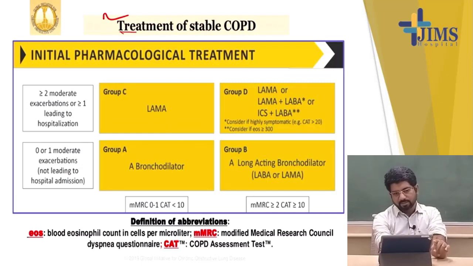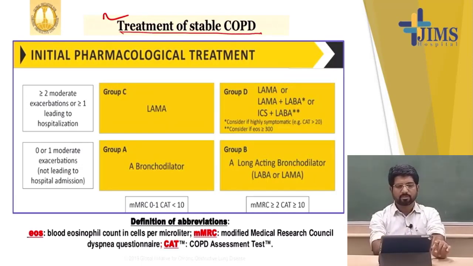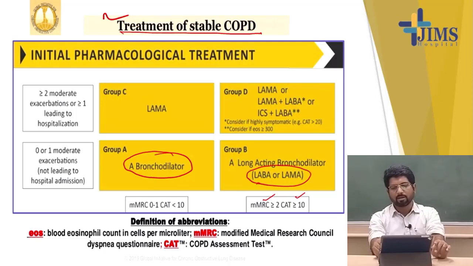Now today we will discuss mainly the treatment of the stable COPD patient. So in stable COPD, what about the group A patient? This is already discussed. We need only a bronchodilator. In group B, there is a more increased risk of exacerbation, so the mMRC scale is more than 2 and CAT score is more than 10. And here we use a LABA or LAMA, a long-acting beta 2 agonist or long-acting anticholinergic. Either we use formoterol with glycopyrronium combination, or we can use glycopyrronium as a single drug.